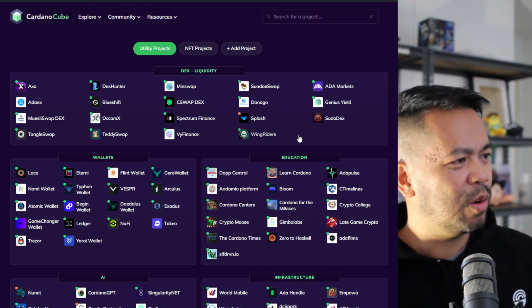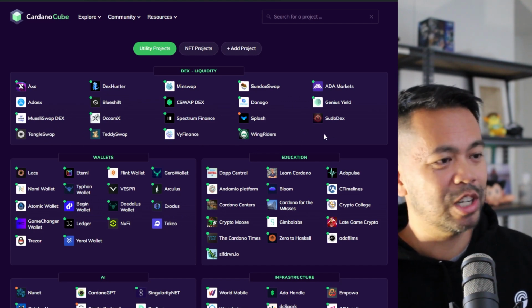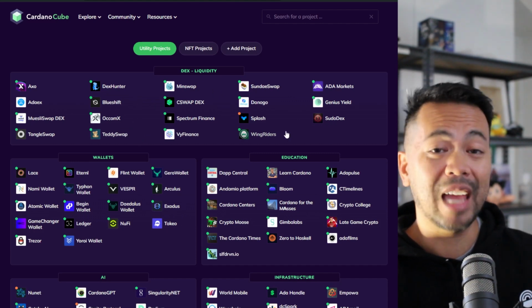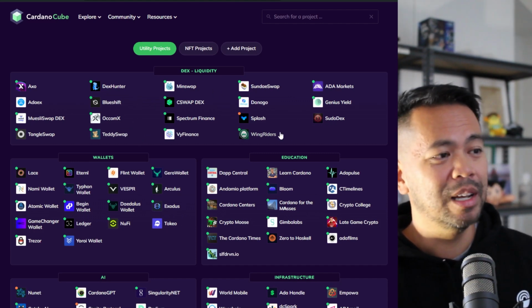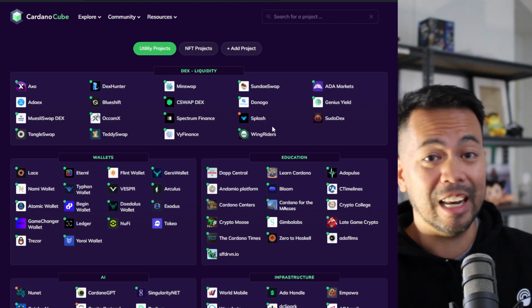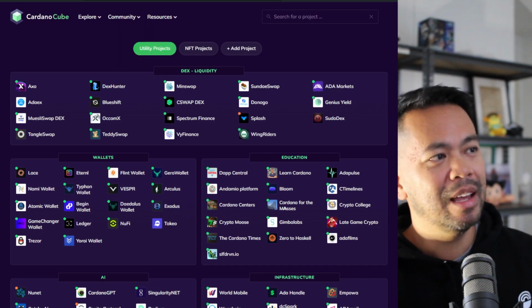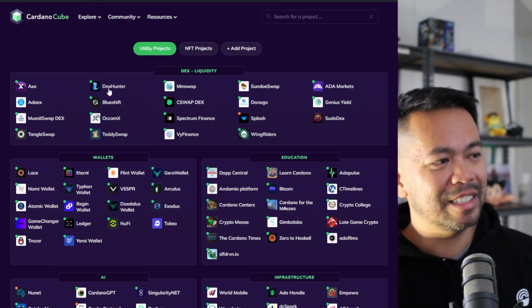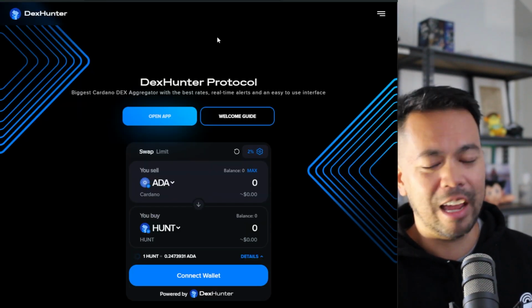And we should also see Saturn Swap, which isn't on here at the moment. They've yet to be listed on here, but you'll be able to use those particular platforms and have better and more capital efficient swaps. So you can get some really good trades out of that. Now, to make that process simpler, there's DEX aggregators such as DEX Hunter here, and I absolutely love DEX Hunter.